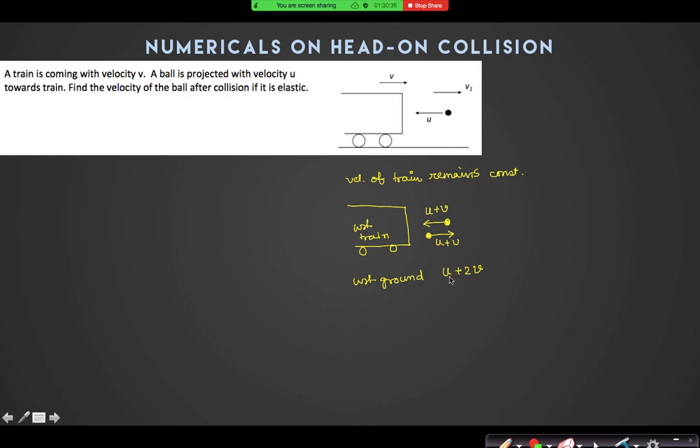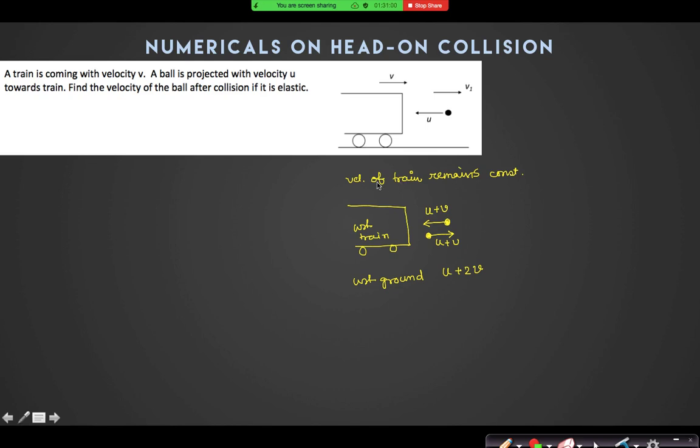Please wait a bit. So we are able to do this because we have considered the velocity of the train to be constant. You cannot change the velocity of this train with this ball.